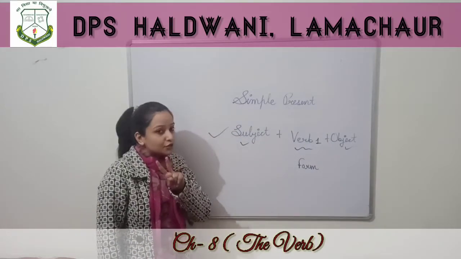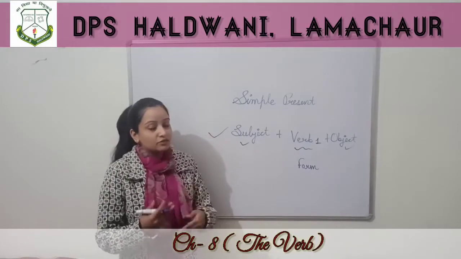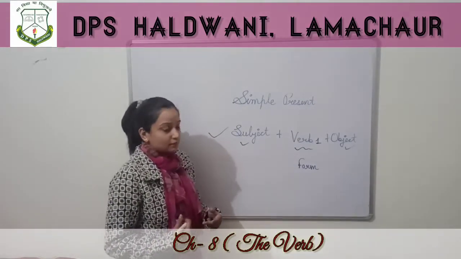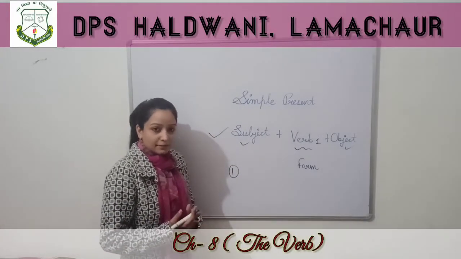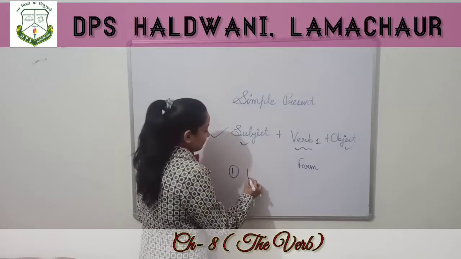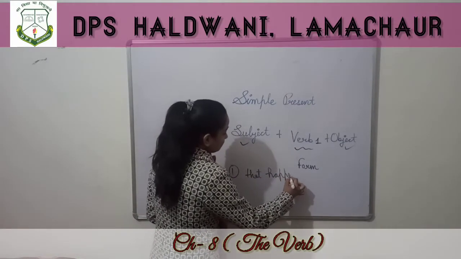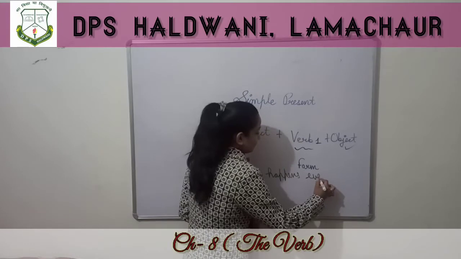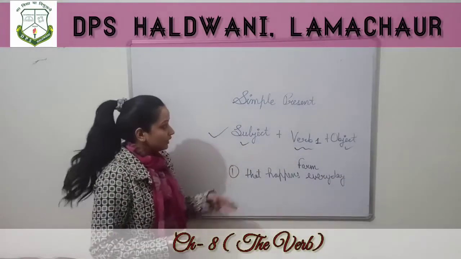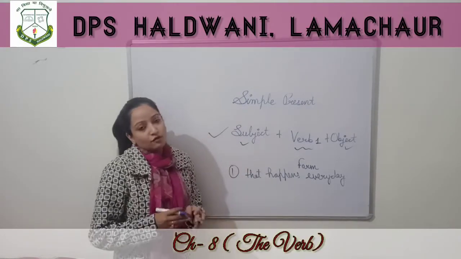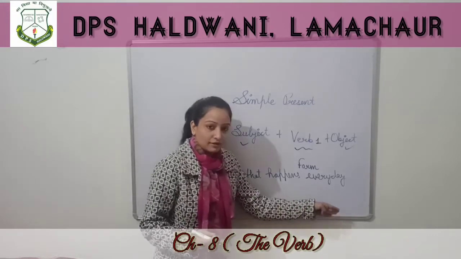Now there are two uses. There are many more uses, but the main ways to use the simple present tense are, first of all, for something that happens every day. First, we can use simple present tense for a thing that happens every day.